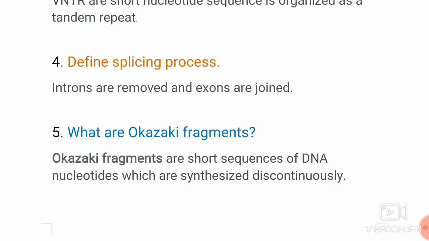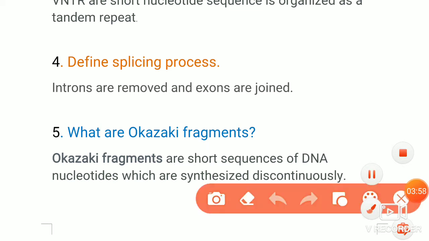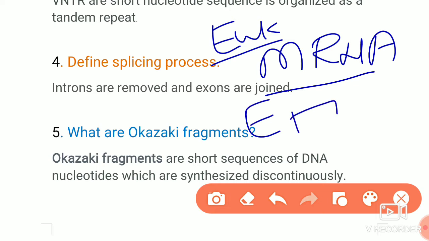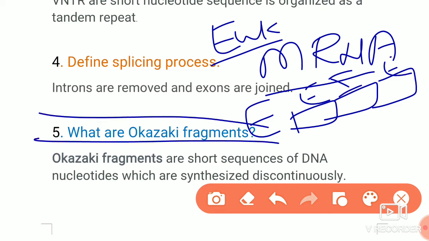The next is define splicing process. Here the splicing process refers to, if you consider the mRNA, that is messenger RNA, eukaryotic messenger RNA consists of both exons and introns. So you know that, it is an exon, it is an intron, it is an exon. If it consists of an mRNA, it consists of exon, then intron, then again exon and intron.